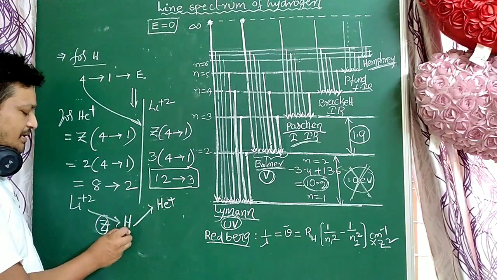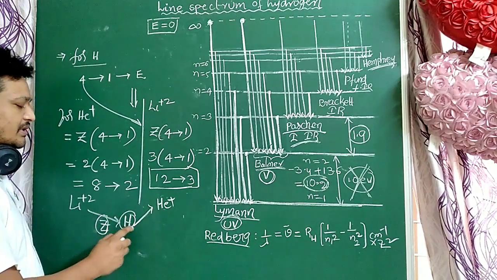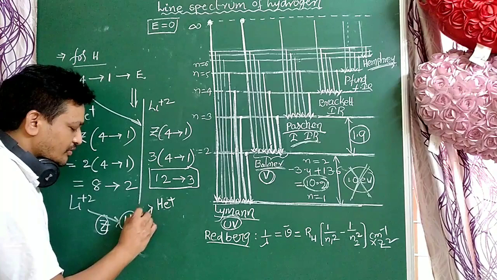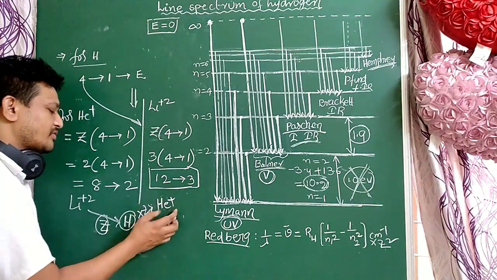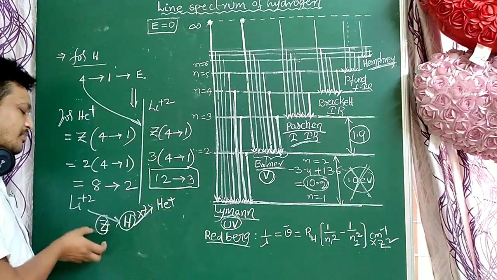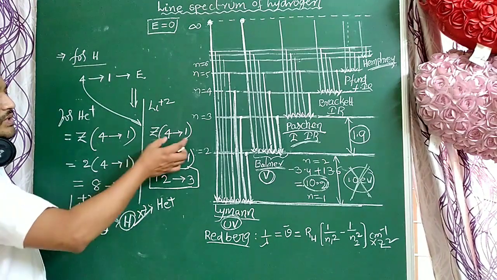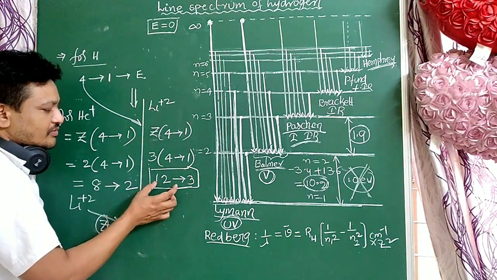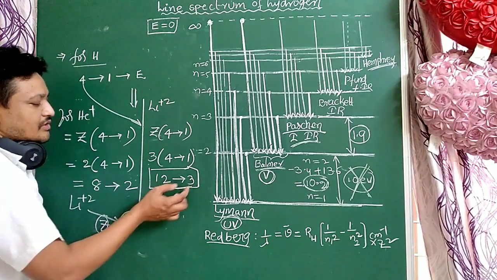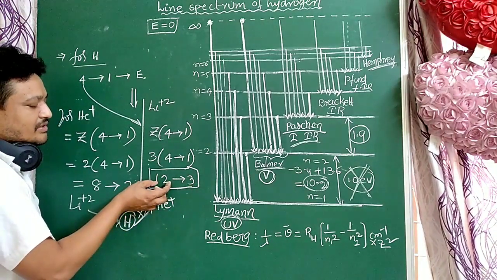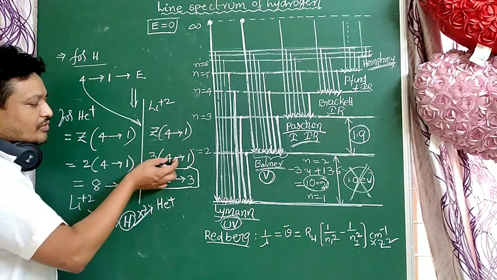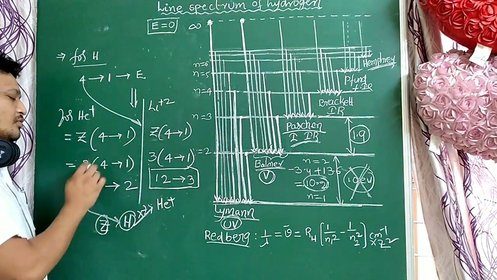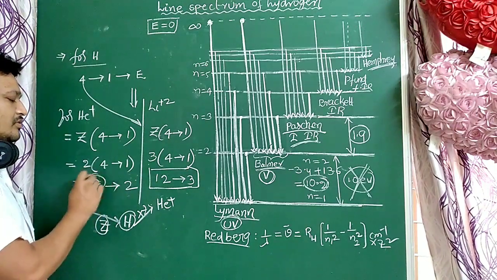Li plus 2 is first converted to hydrogen, and hydrogen is converted to helium plus by multiplying by Z. For hydrogen to another atom, multiply by Z. For another atom to hydrogen, divide by Z. So here, what are the transitions from Li plus 2? 12 to 3. Dividing by Z, that is by 3, we get 4, 1. Then that converts to helium by multiplying by 2, so 8 to 2.